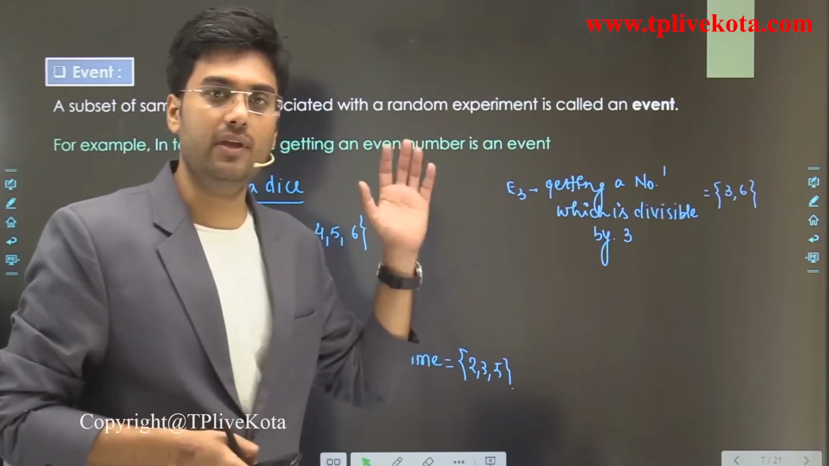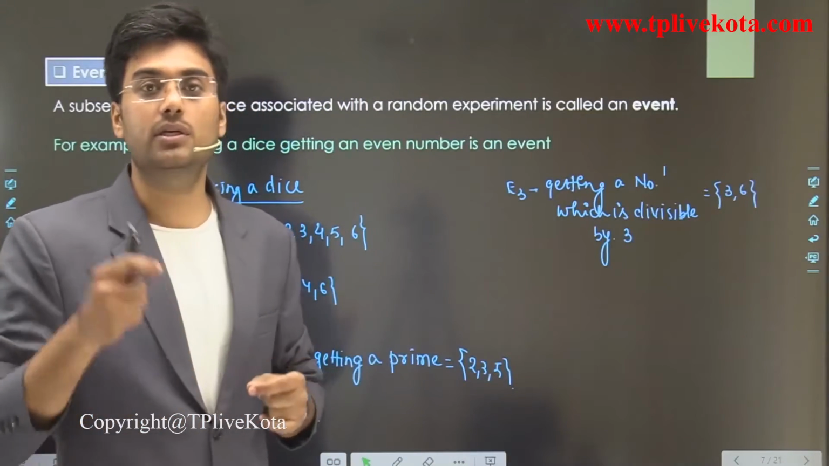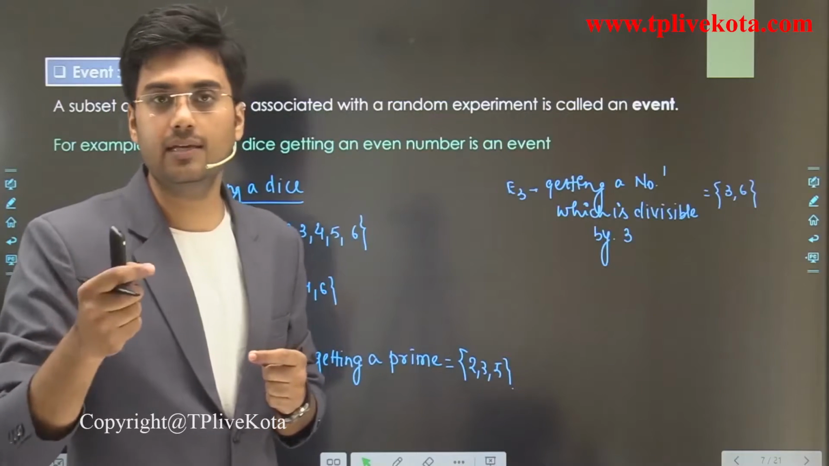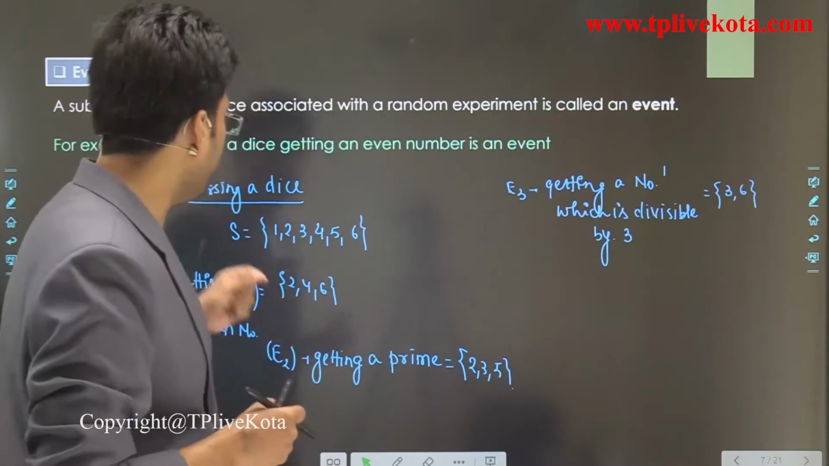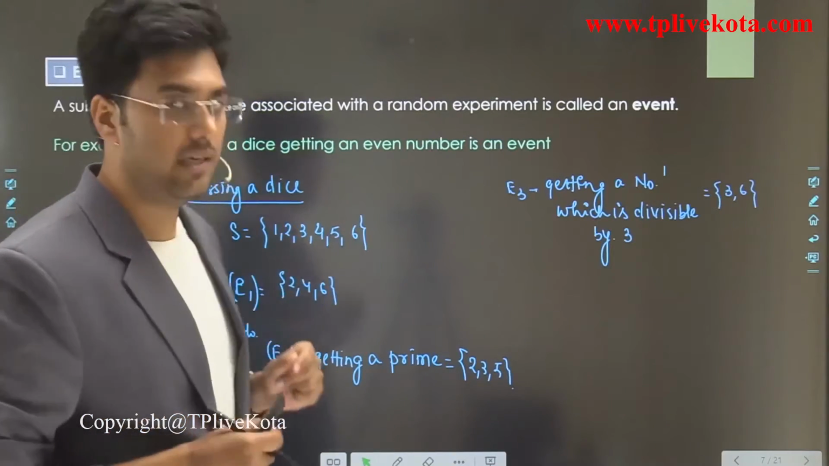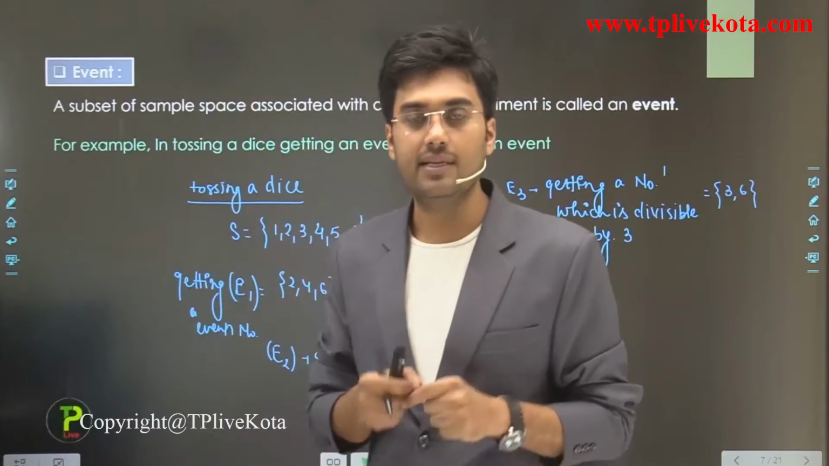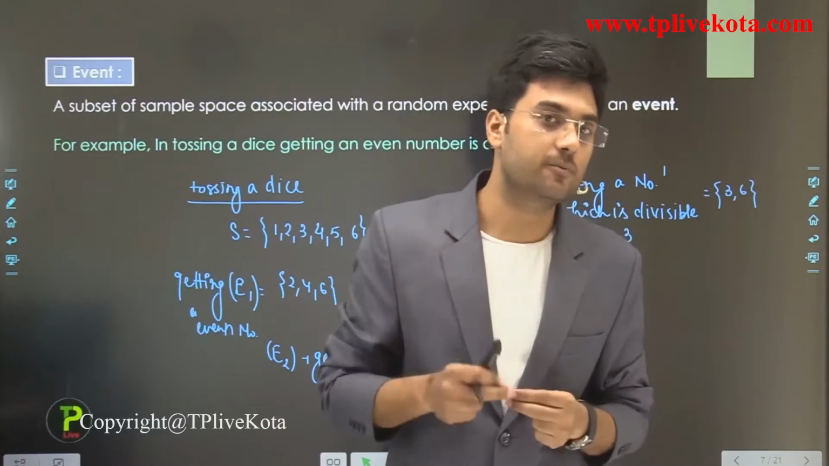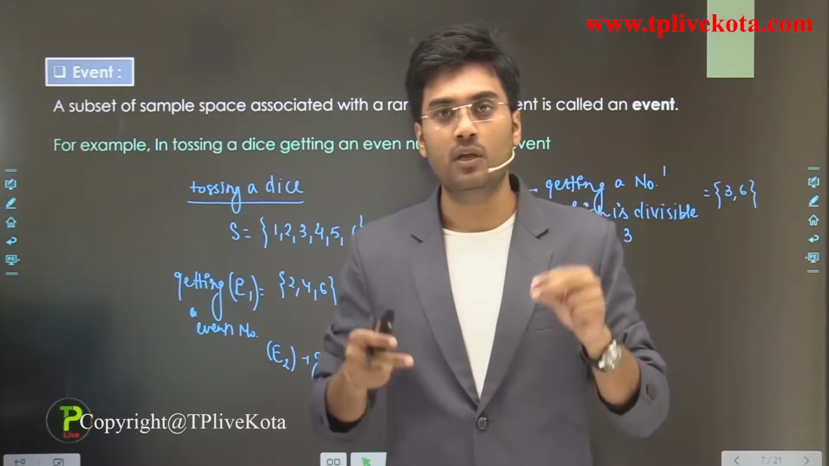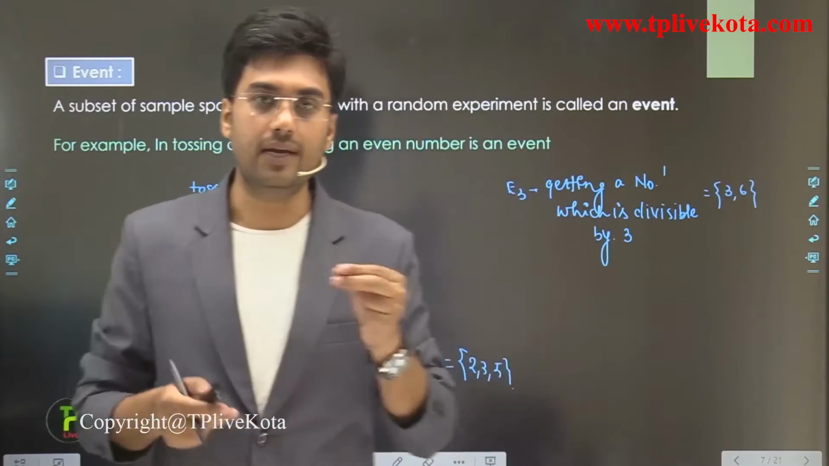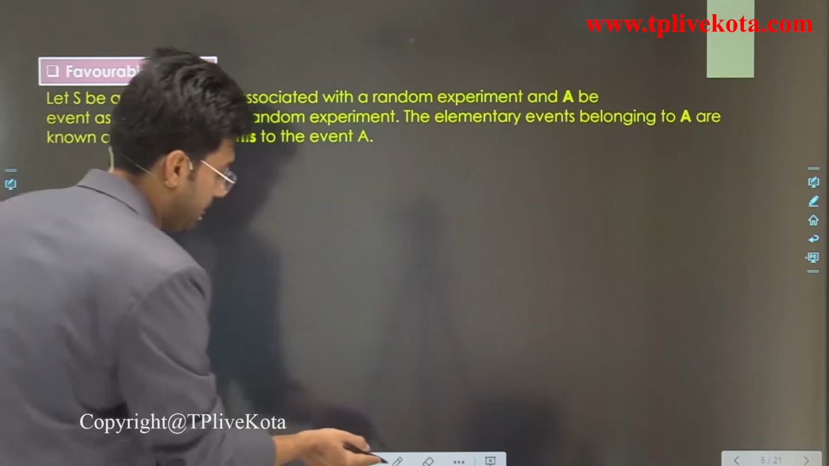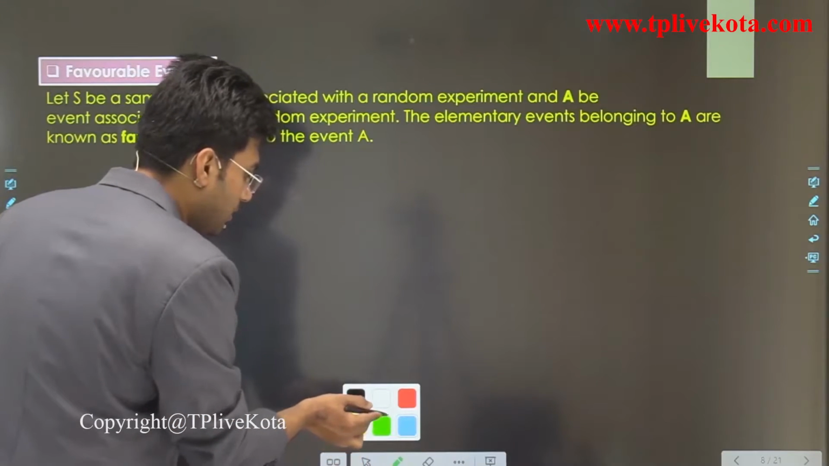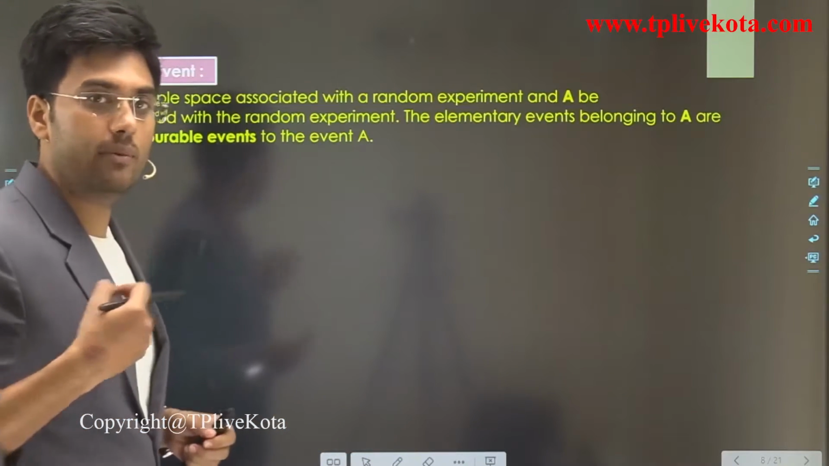And similarly, we have more events when we are tossing a dice, or we can say rolling a dice. Clear? So students, I hope you now understand what events are and what the difference is between experiment and event. Clear? So now after the event, let's discuss the next term, and the next term is favorable event.